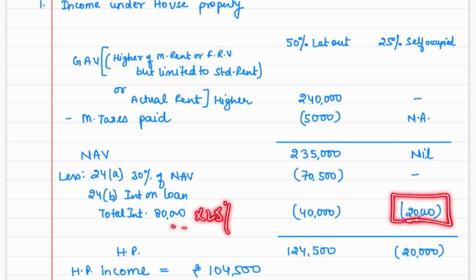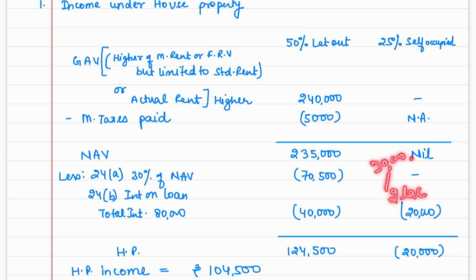We can give this deduction of 24B, and 25% for this one, that is 80,000 into 25%, would be 20,000. We can give the deduction for self-occupied property also. Because for self-occupied property, if it is for purchase or construction, we can go maximum up to 2 lakh. But if it is for repairs, then we can go maximum up to 30,000. Please remember that. And also please remember that this deduction is only available for self-occupied property if the assessee is following optional tax regime. So here the assessee was following optional tax regime. That is the reason we have given this deduction. Otherwise, if the assessee would have been following default tax regime, we would not have given this deduction also.